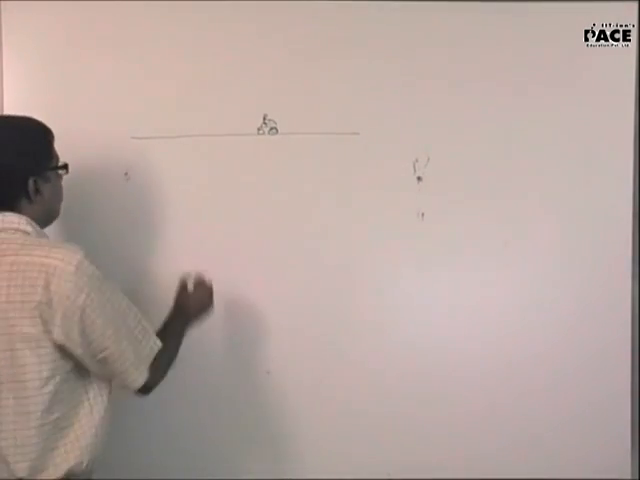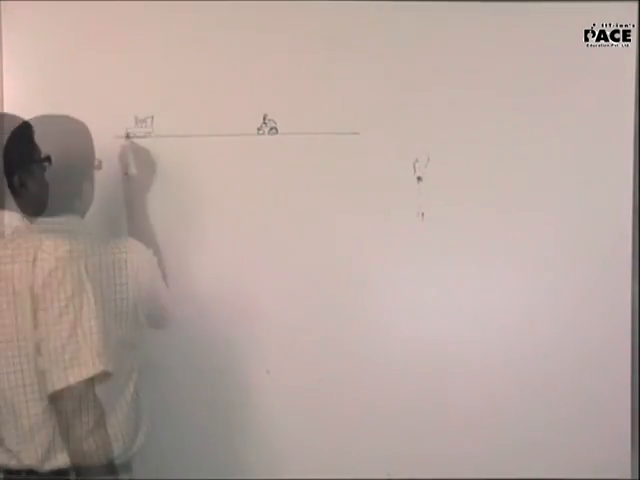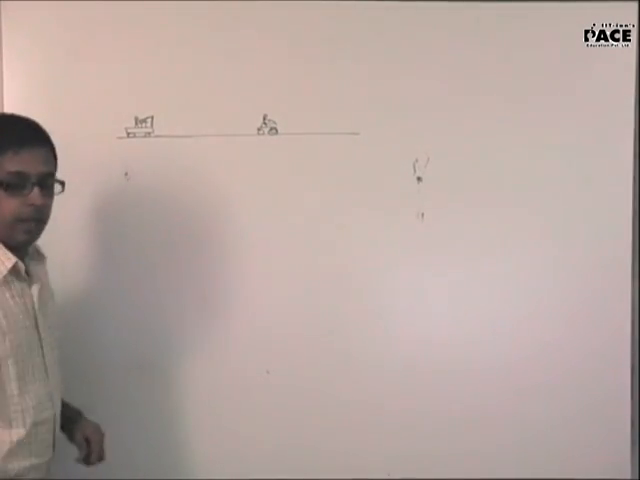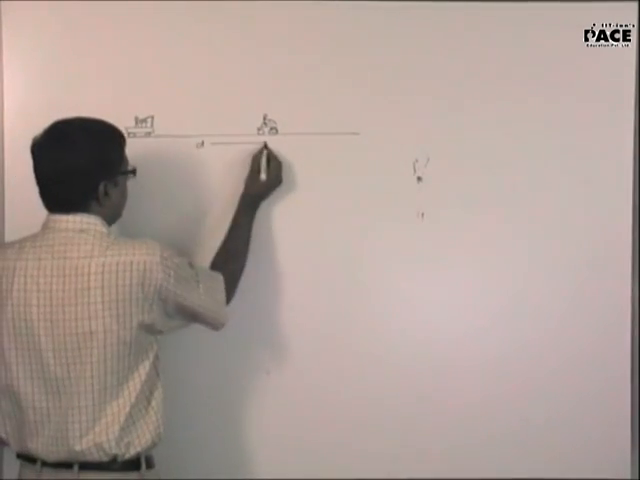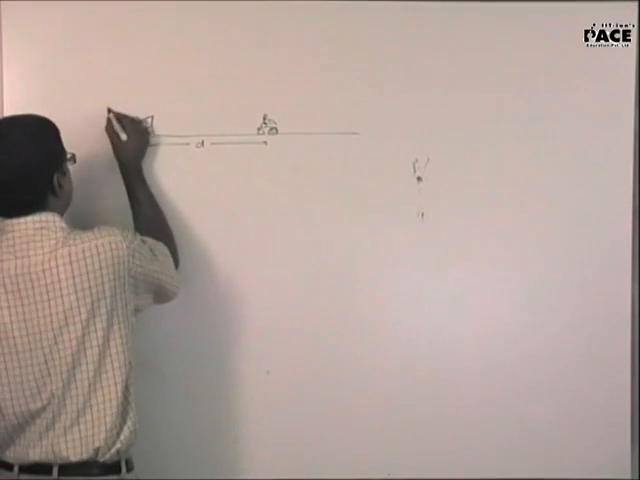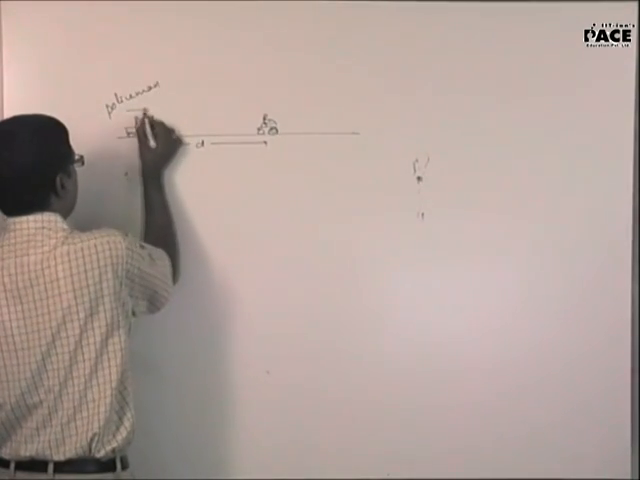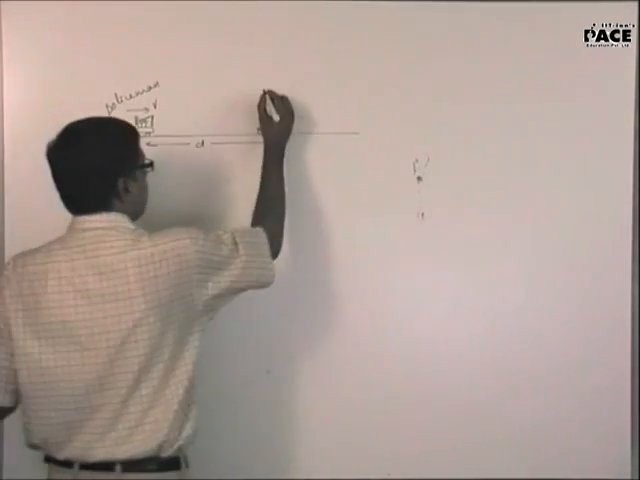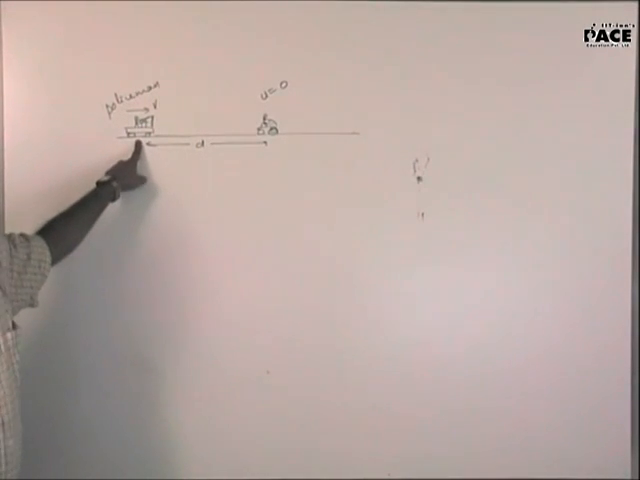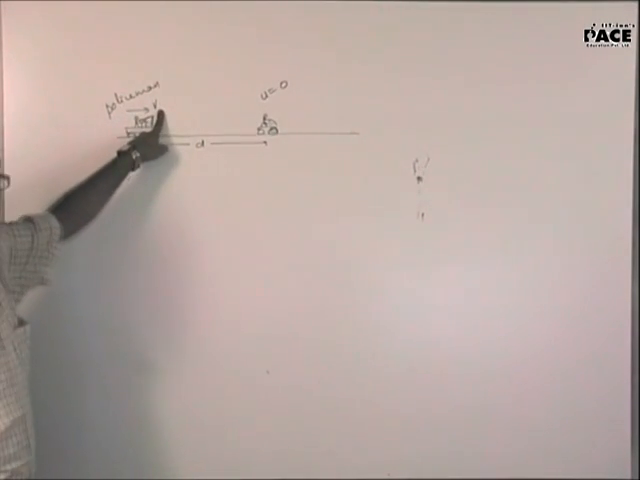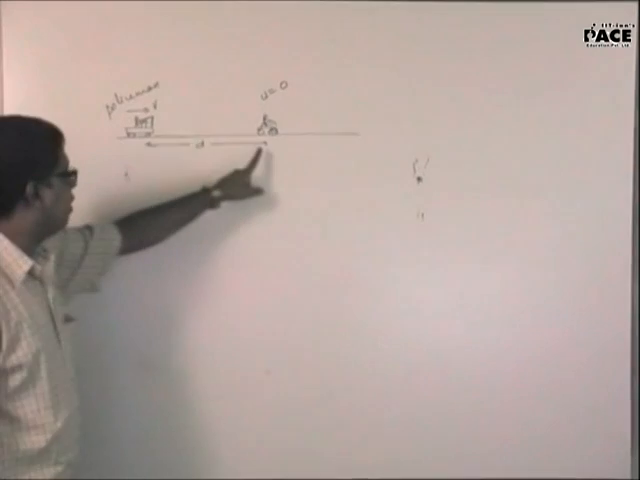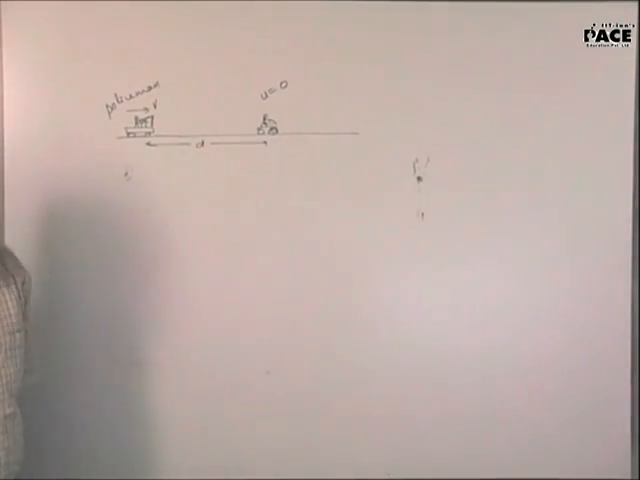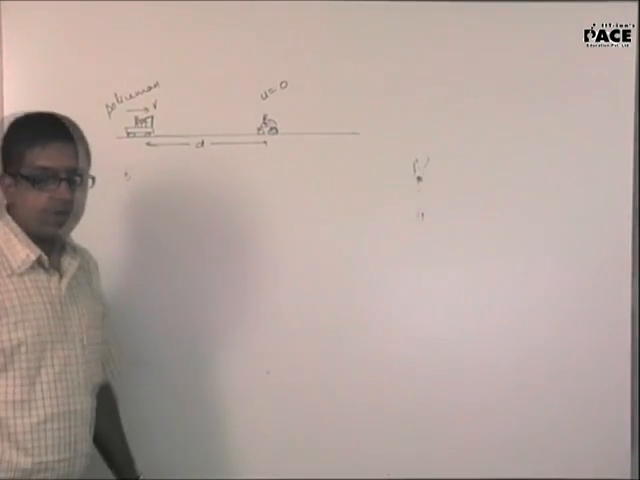At a distance of d, he spots a policeman moving with a uniform velocity v. He sees a policeman moving with a velocity of v. This thief is initially at rest. The distance between them is d.